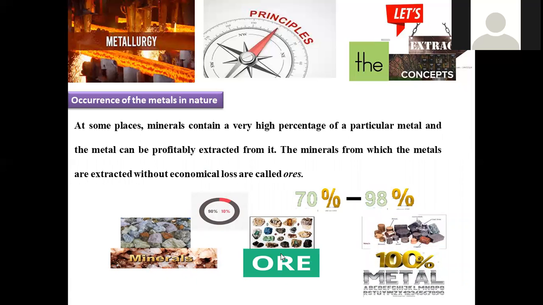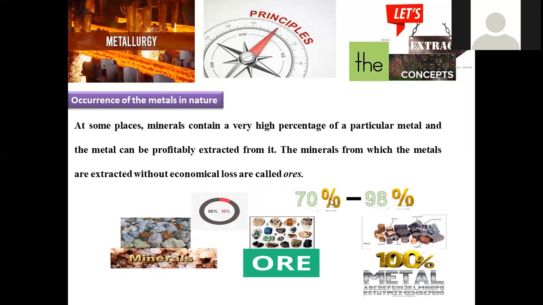Now, there is a clear distinction provided for your sake, regarding the extent of purity and type of material. Minerals may be regarded as materials which may consist of 10 to 90% metal. You may take 98% as well. So the range of metal percentage available, from extremely minimum to extremely maximum purity, is all regarded as a mineral. This is a wide range of composition.